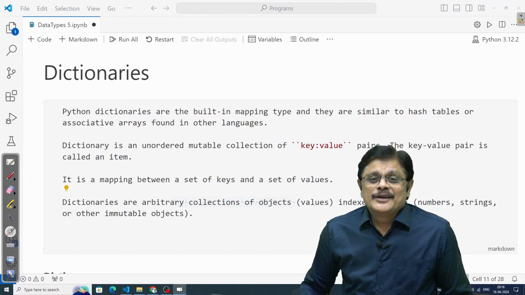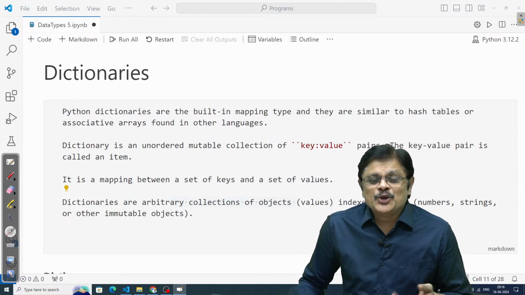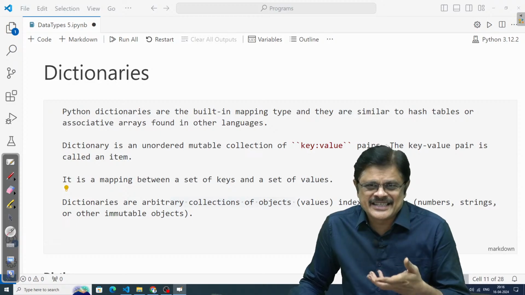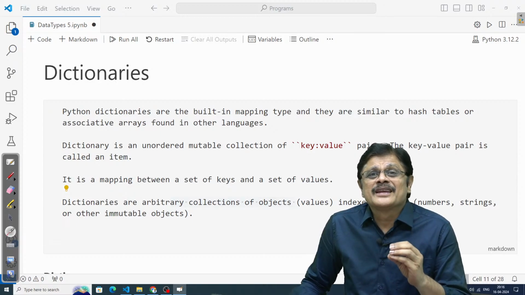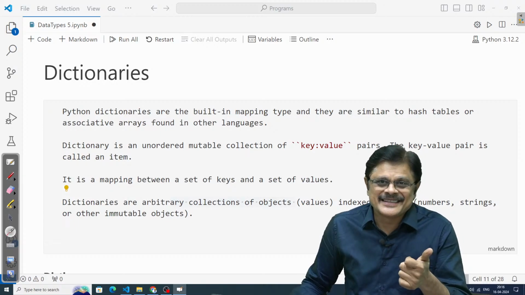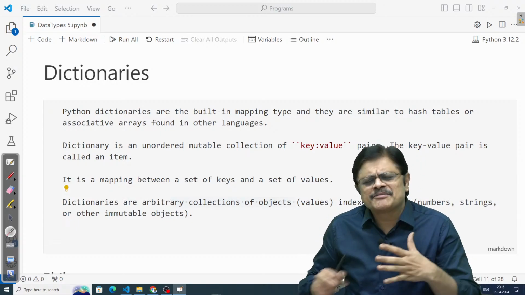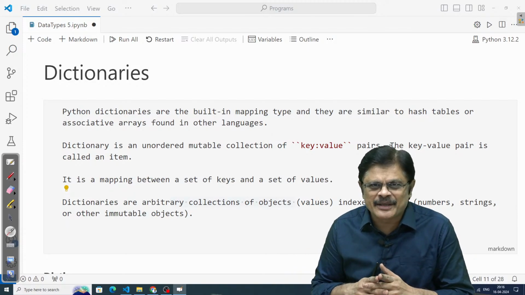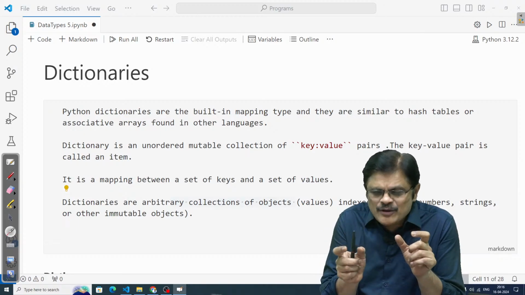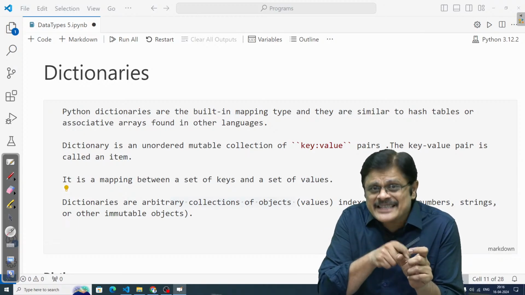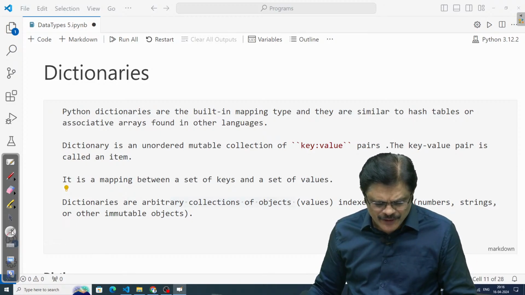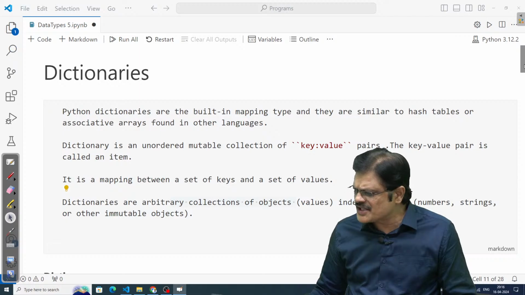See here, unlike our sequences, you cannot access the elements by integer indices, but here you can access the values by keys. The values can be different objects, and need not be of the same type. Because values are associated with keys, using keys I can access the values. We will try to understand with examples. So that is the story about dictionaries. Let us quickly write down some important properties of dictionaries here.